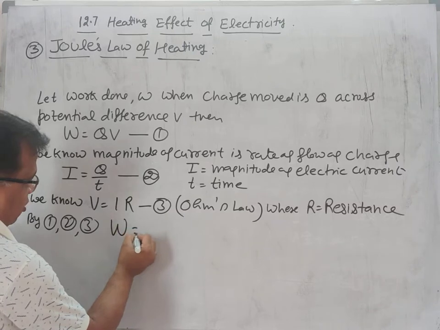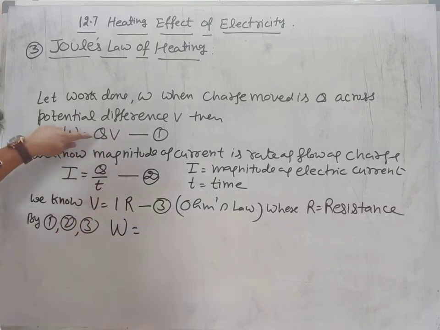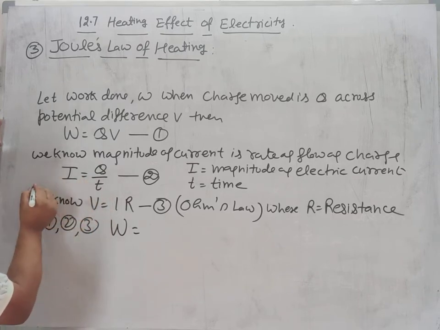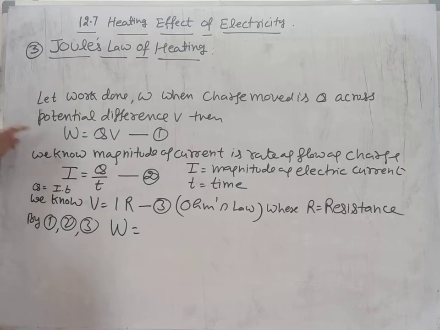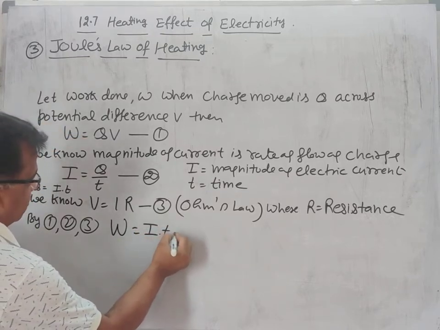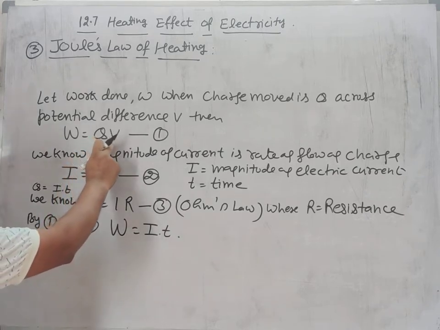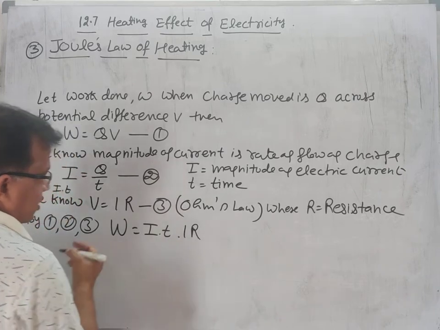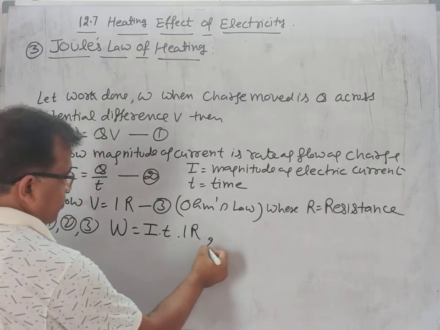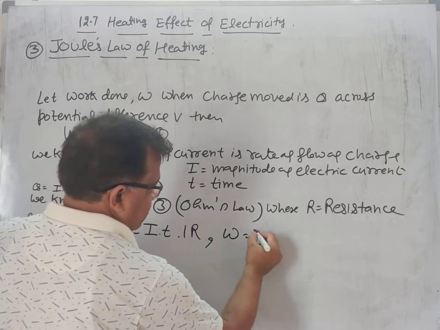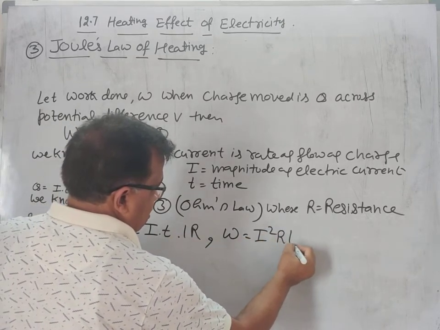At the place of Q we shall write IT, and at the place of V we can write IR. So W becomes I square RT.